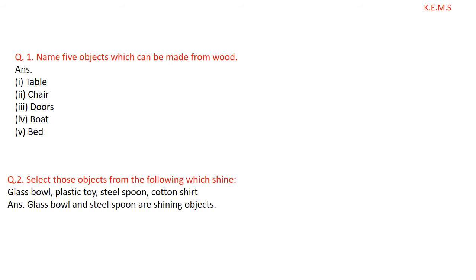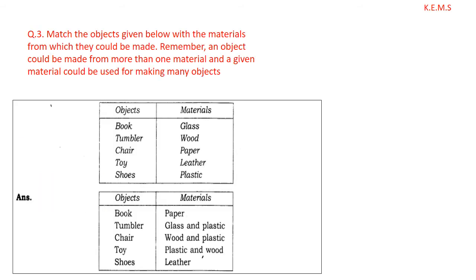Look at the second question. Select those objects from the following which shine. Some objects are there: glass bowl, plastic toy, steel spoon and cotton shirt. You have to select only those objects that can shine. So the answer is glass bowl and steel spoon. They both are the only shining objects in this. Okay, so let us move to the next question.